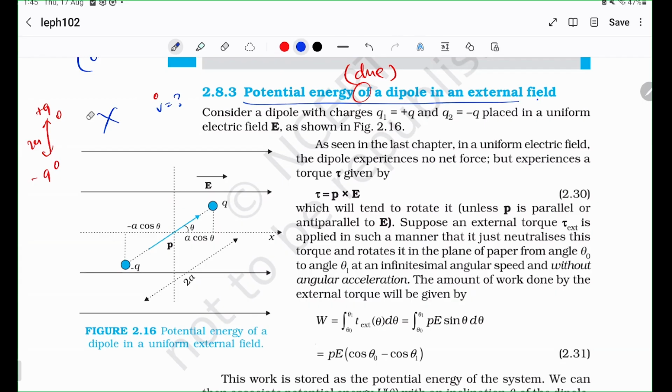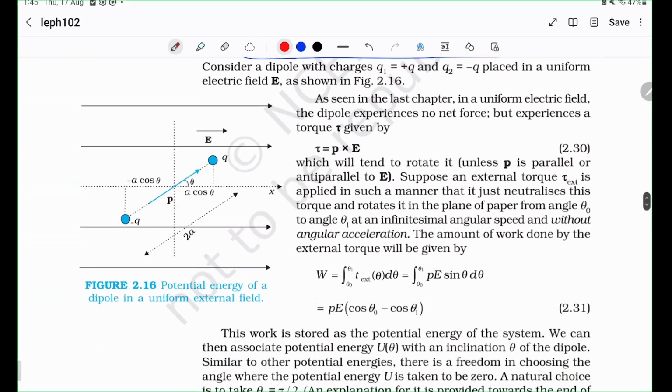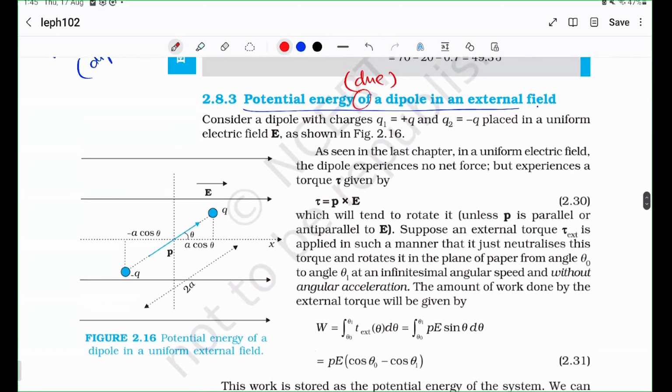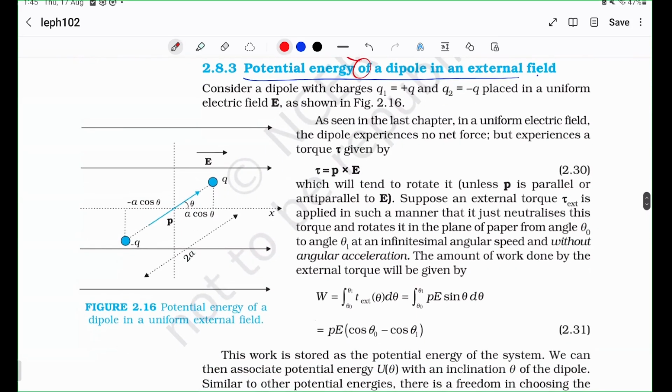The question is, given an external electric field and you have a dipole like this, now what happens to the dipole? What is the energy of the dipole? These are two very different questions. So let us first consider, in 12th grade, we will only consider uniform electric fields. If you come to non-uniform electric fields, you get very complicated expressions, and all of this is not really required.